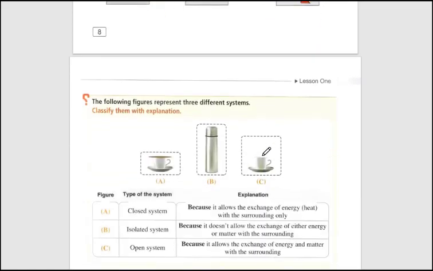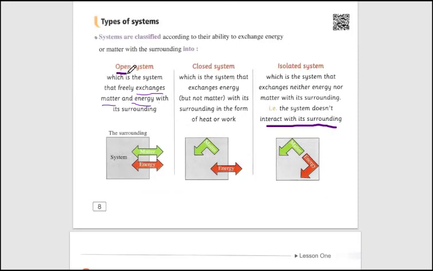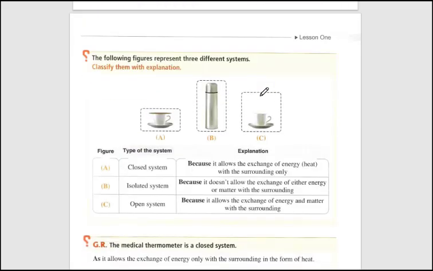So here are three types of systems: the open system, which freely exchanges energy and matter; the closed system, which only exchanges energy between the system and the surrounding; and the isolated system, which exchanges neither energy nor matter between the system and the surrounding.